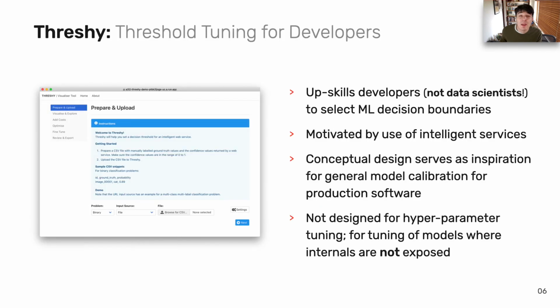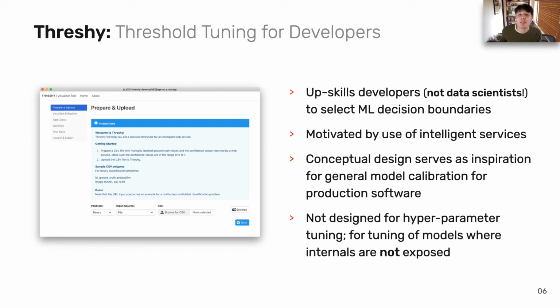To help alleviate this gap, we developed our own threshold tuner. We call it Threshy. First and foremost, Threshy is designed for software engineers without any data science expertise required. While Threshy is a tool we implemented, the overarching conceptual workflow behind Threshy can be adapted to generalizable model calibration.